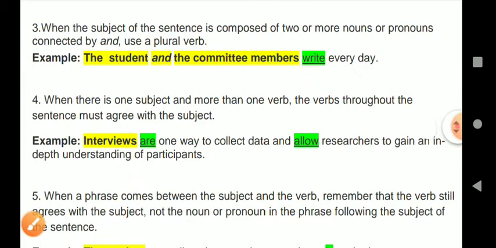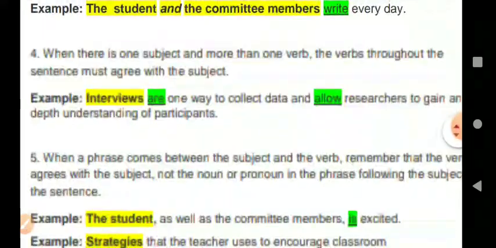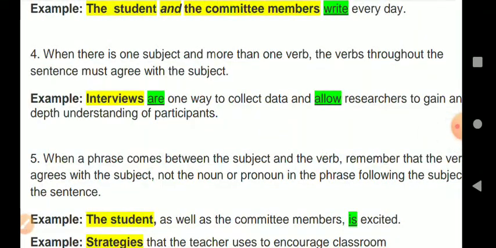Fourth, when there is one subject and more than one verb, the verbs throughout the sentence must agree with the subject. In some sentences, two verbs are given and the subject is only one, then all the verbs in the sentence should follow the subject only. If the subject is singular, then all verbs should be singular. If the subject is plural, then all verbs should be plural.